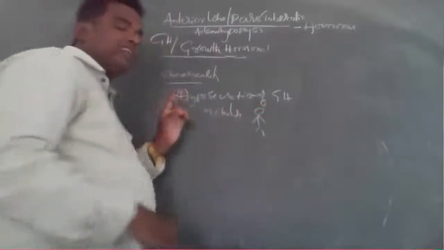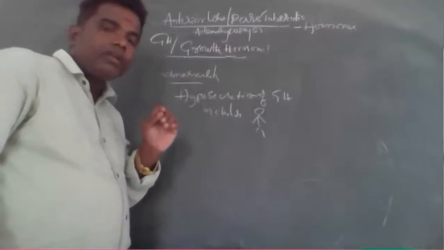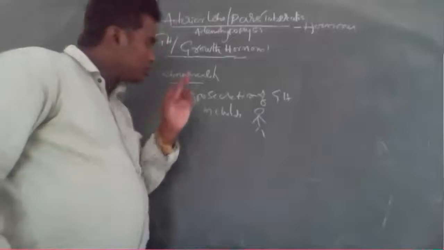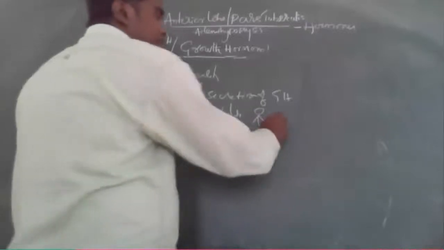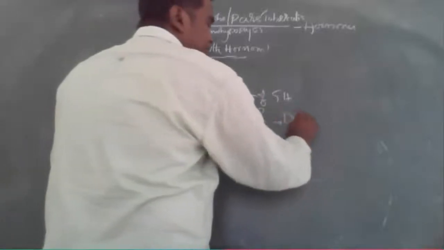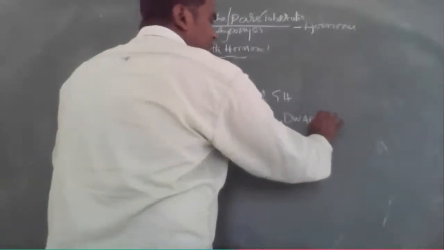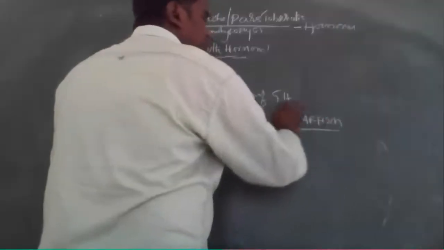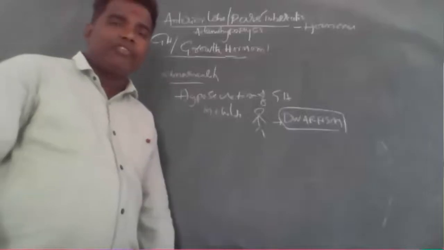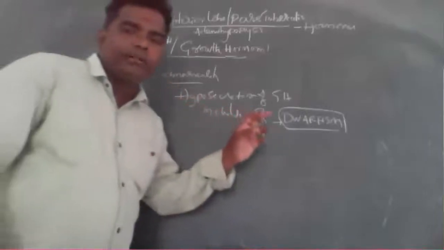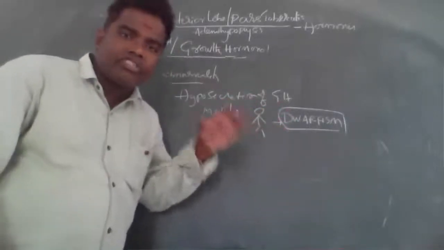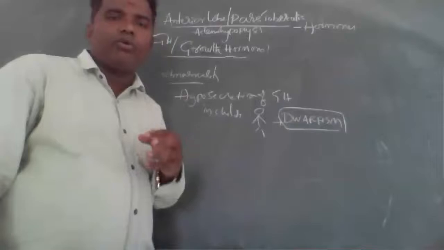This abnormality is called dwarfism. D-W-A-R-F-I-S-M. Dwarfism. What is dwarfism? It is the first abnormality. The abnormality is nothing but lack of GH hormone, or hyposecretion of GH hormone, in children.